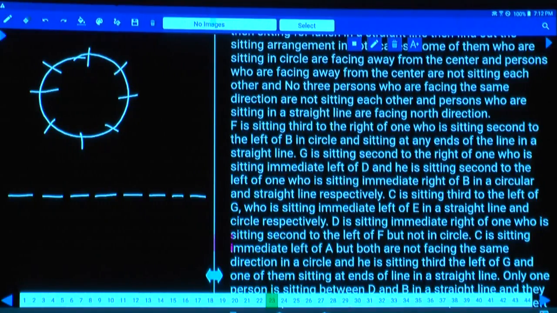Then coming to this one. F is seated third to the right of the one, third to the right of whom? F is seated third to the right of the one who is sitting second to the left of B in a circle and sitting at one of the ends in a straight line. In a straight line, F is at one of the ends. As all the persons in a straight line are facing towards the center, there are 2 possibilities for this one. F can be either at the right end or at the left end.